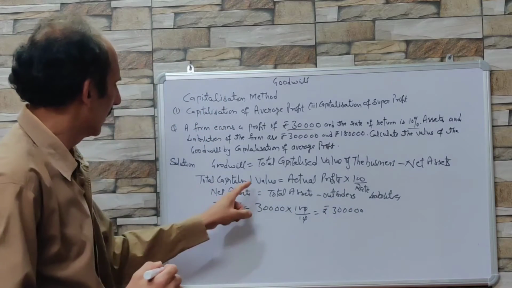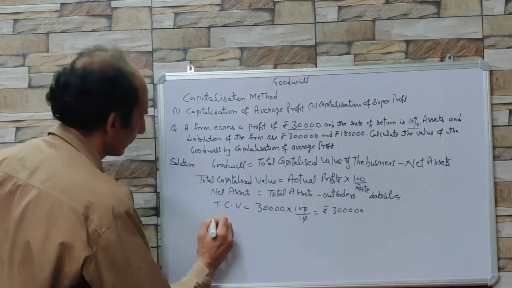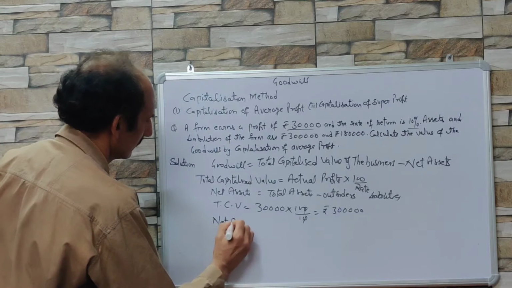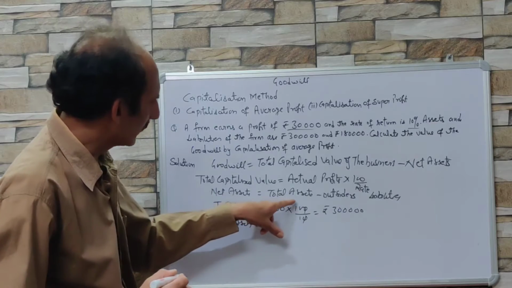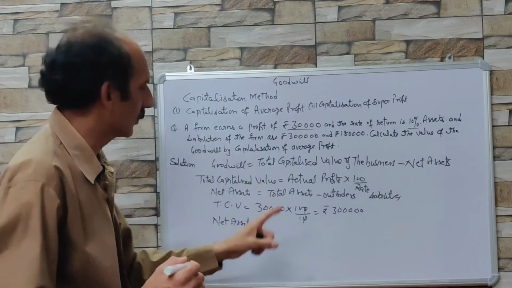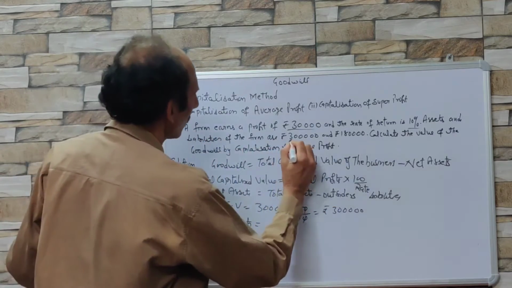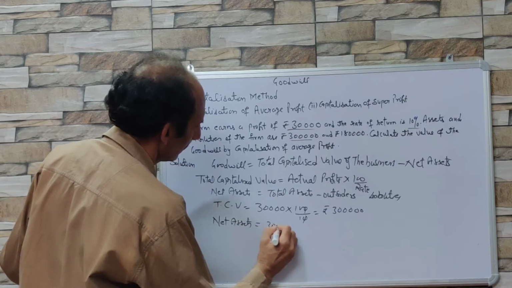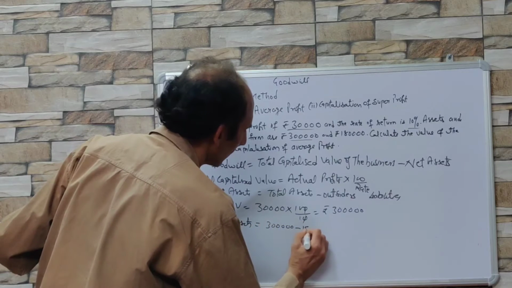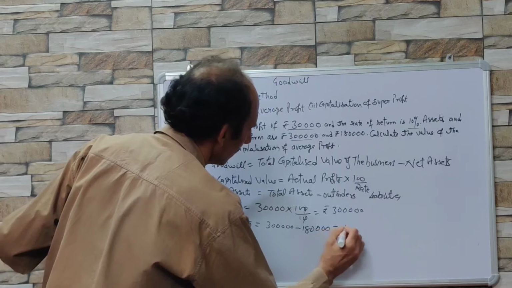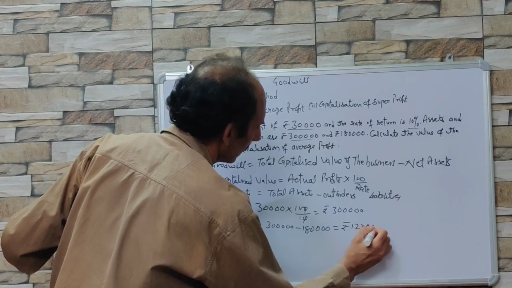Now, net assets. Net assets will be calculated as total assets minus outsiders liabilities. These are the total assets, 3 lakh, minus outsiders liabilities 1,80,000. So this comes to rupees 1,20,000.